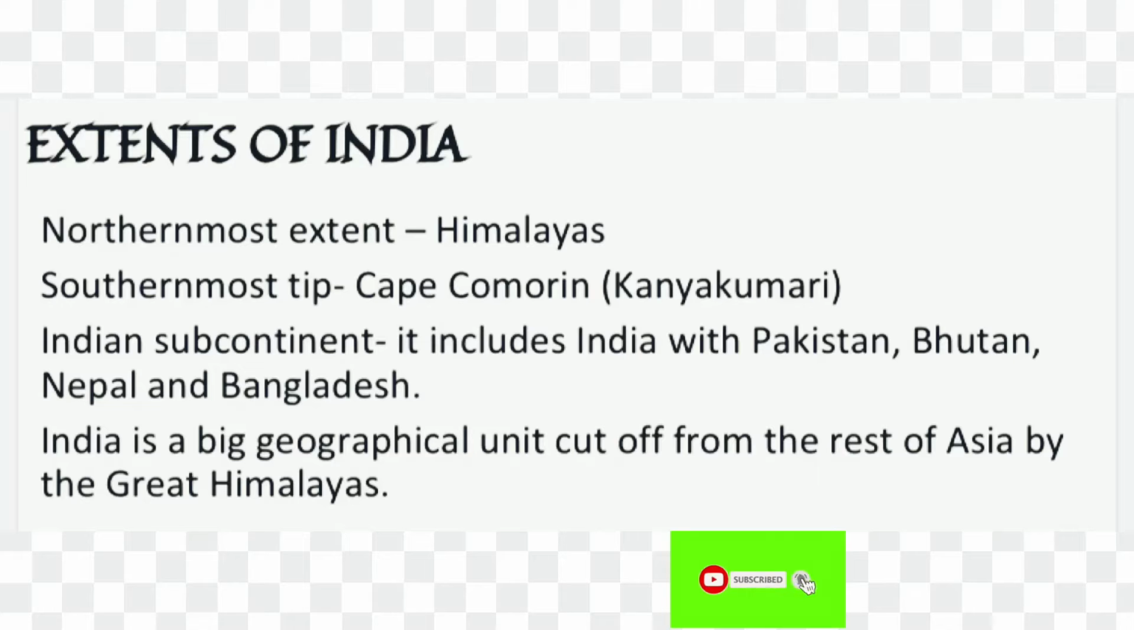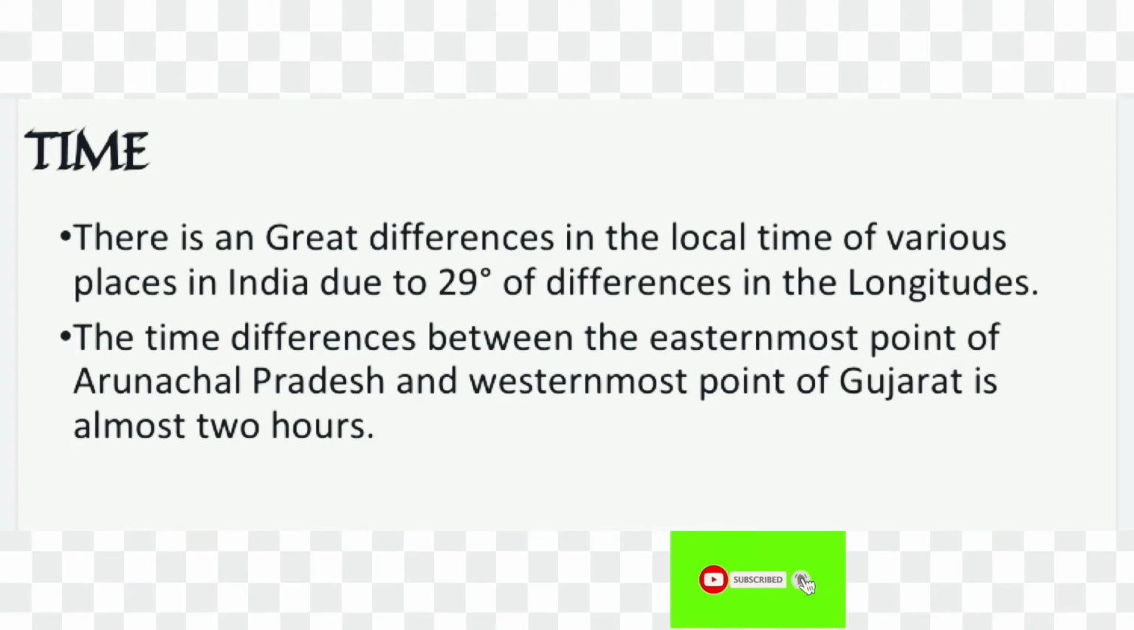Extents of India. Northernmost extent: Himalayas. Southernmost tip: Cape Comorin or Kanyakumari. Indian subcontinent: it includes India with Pakistan, Bhutan, Nepal and Bangladesh. India is a big geographical unit cut off from the rest of Asia by the Great Himalayas.